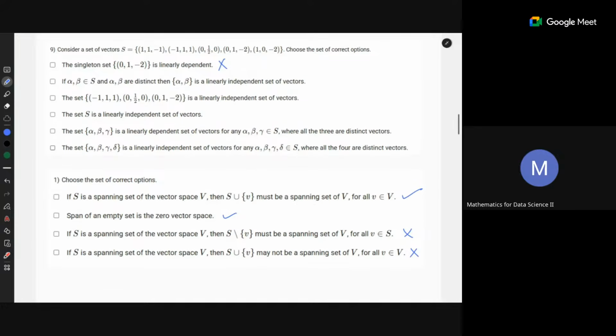So you were asking what is the condition for a set S to be a spanning set of vector space V? What is the definition of spanning set? Can you tell me that? Spanning set is the set of all possible linear combinations of the vectors in... No, that is wrong.